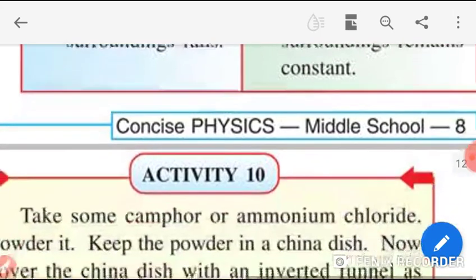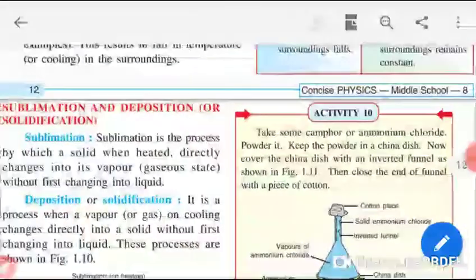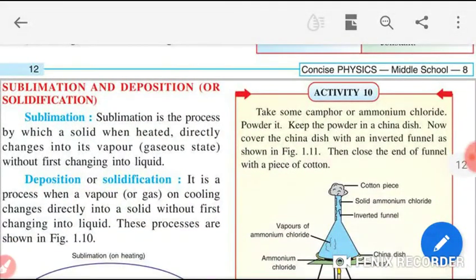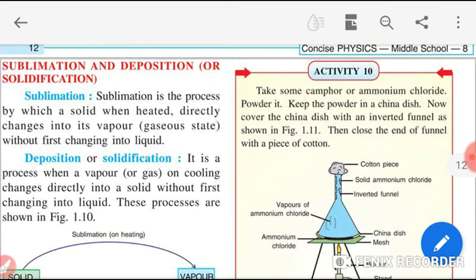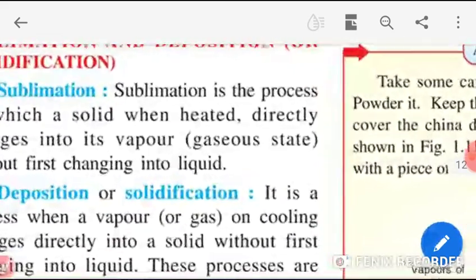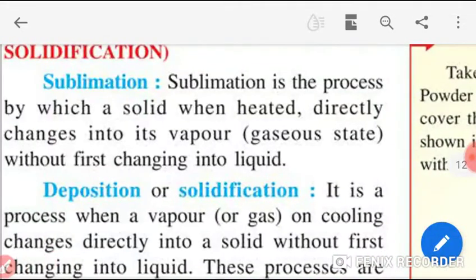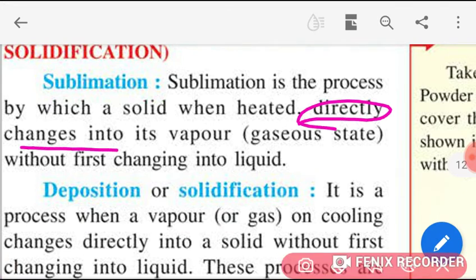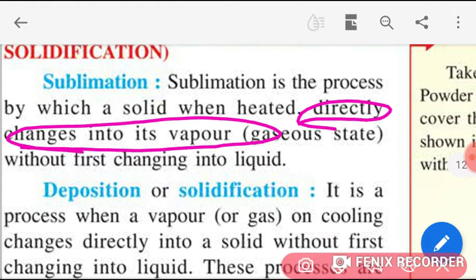The temperature of the surroundings falls in evaporation, while in boiling the temperature of the surroundings always remains constant. So students, now we will learn about sublimation and deposition, or we can say solidification. What is sublimation? Sublimation is the process in which a solid, when heated, directly changes into its vapor state without changing into liquid.